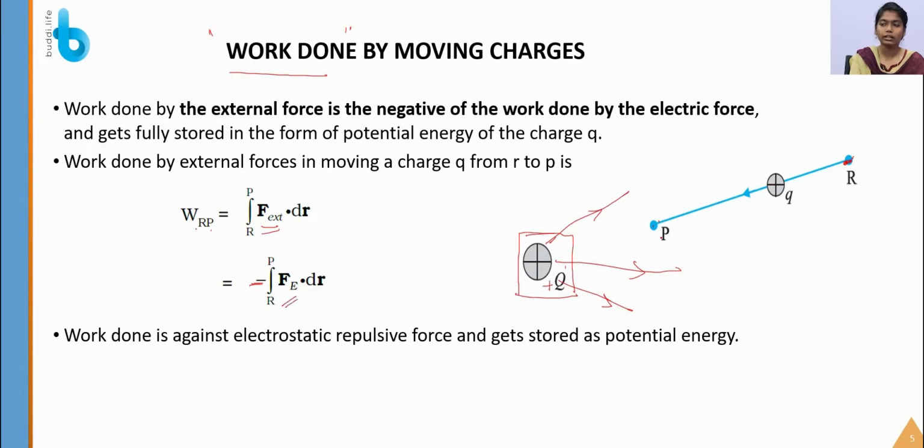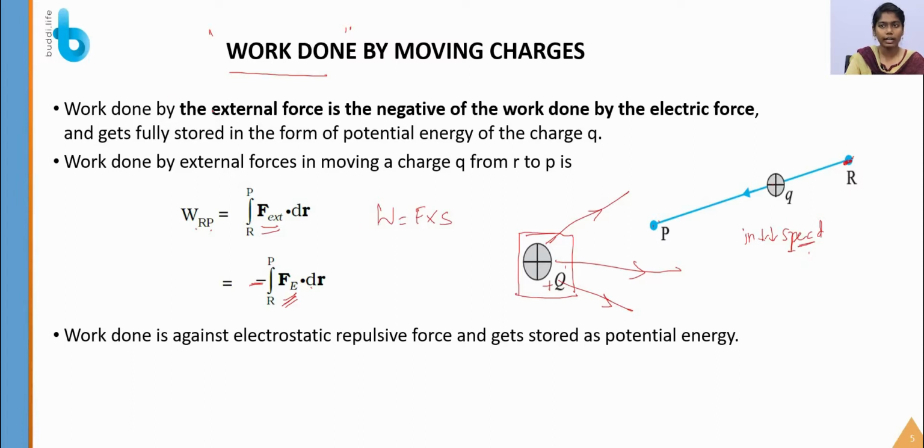Okay, so the external force has to be opposite to the direction of the electrostatic force, right? Usually we represent the work formula as force times distance, so that we can move the charge from R to P with infinitely small speed. So the acceleration is 0.